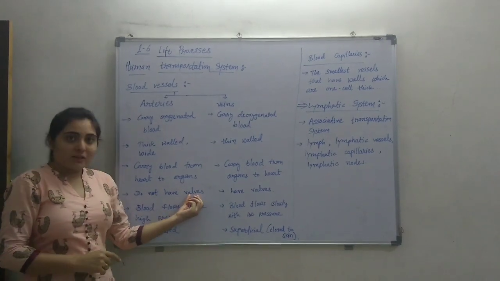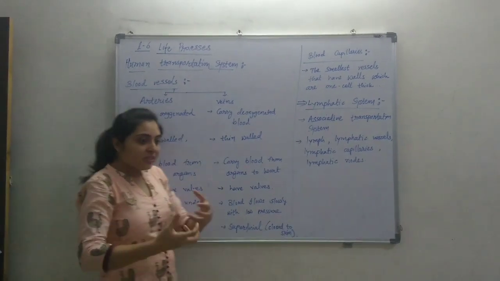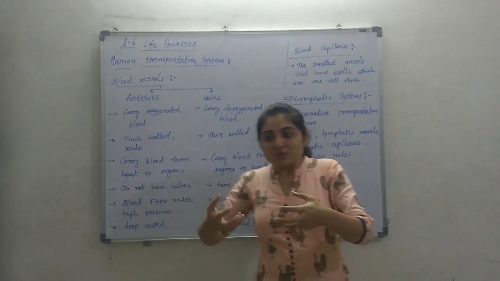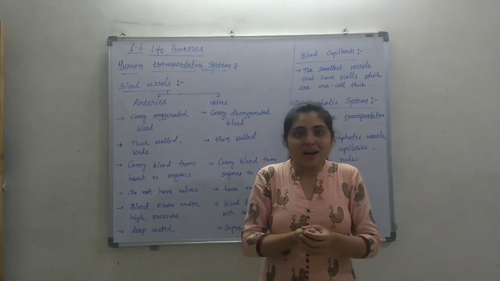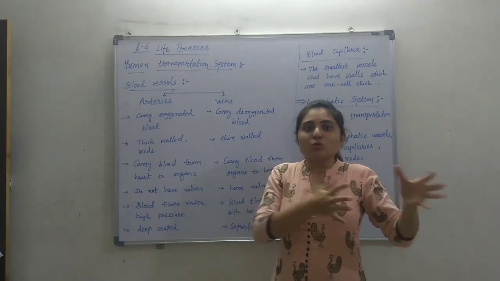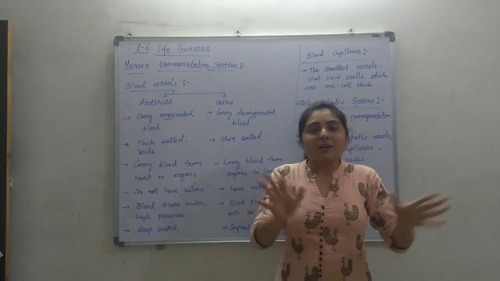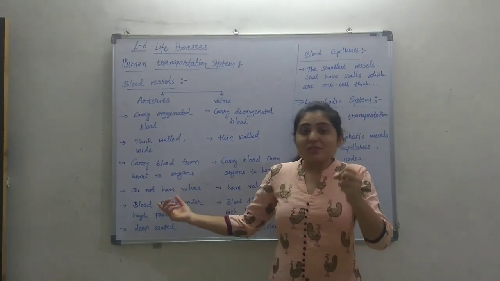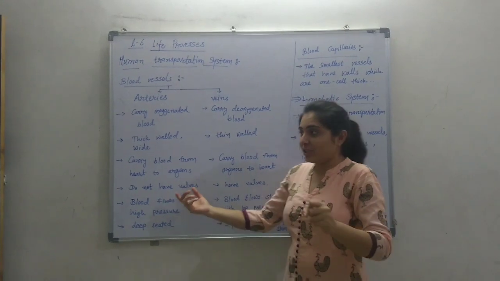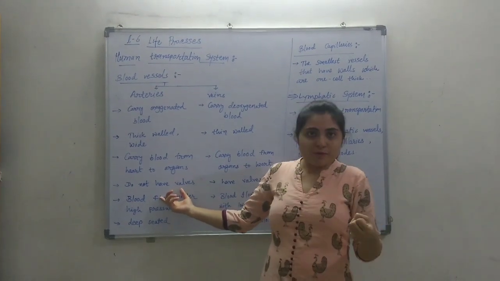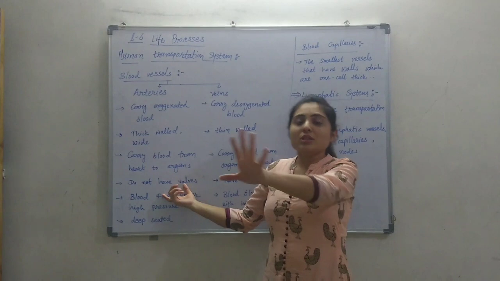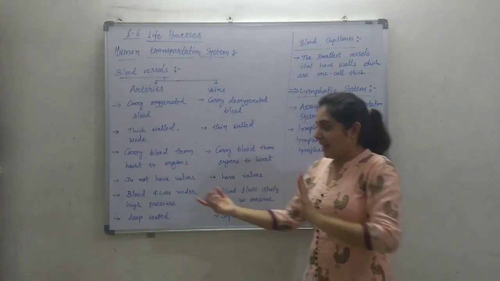Arteries do not have valves because in arteries the blood is pumped by the heart, so pressure is enough to reach every organ. There will not be any backward flow because pressure is enough to take the blood forward in one direction.